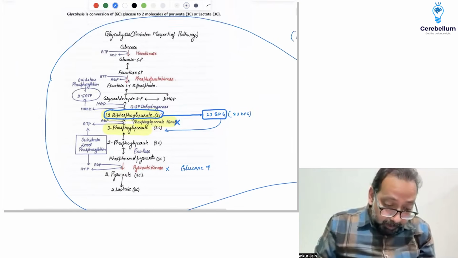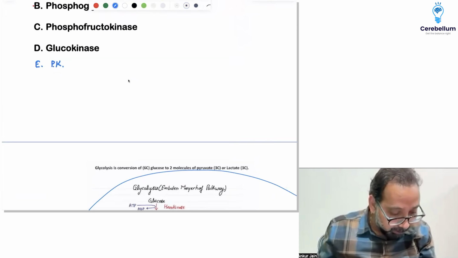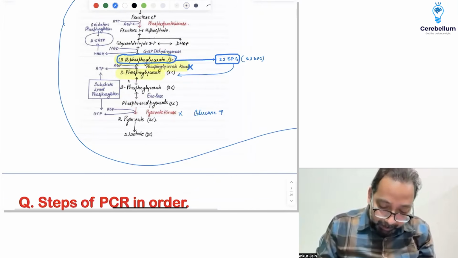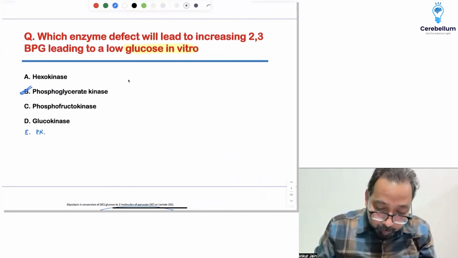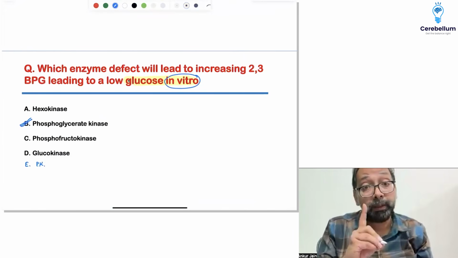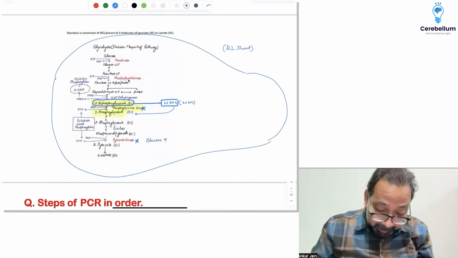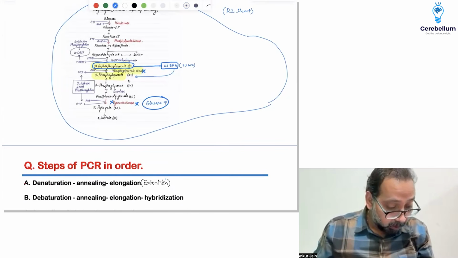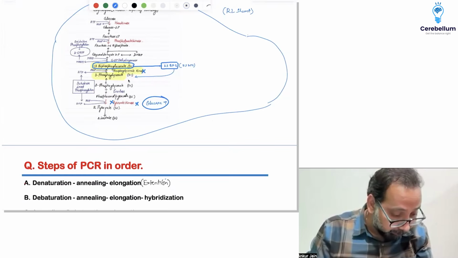According to a few students, option E was pyruvate kinase. So the answer is B. For the time being, the answer is B. If pyruvate kinase is given, they have given the two words, in vitro, and glucose is low. If pyruvate kinase is not there, glucose should be high. So if I have to choose between pyruvate kinase and phosphoglycerate kinase, I will go with phosphoglycerate kinase. Any other point?